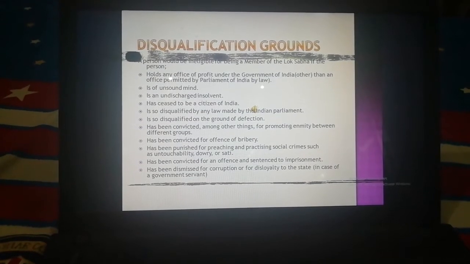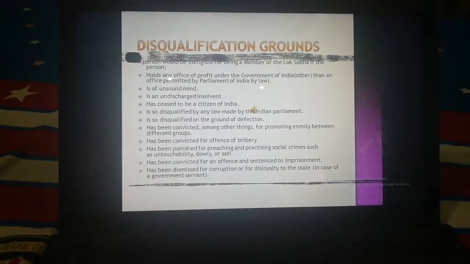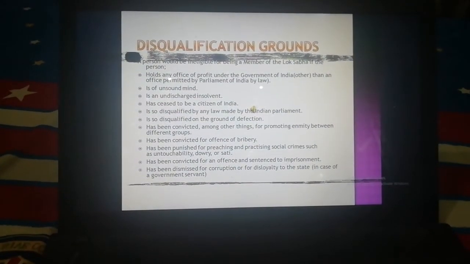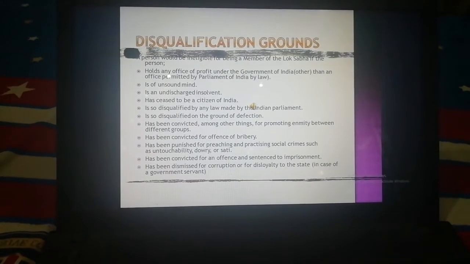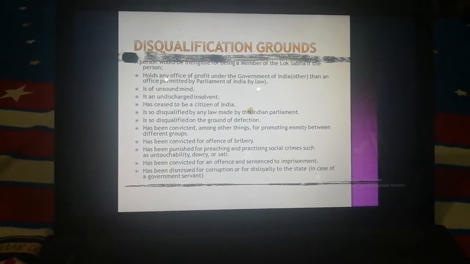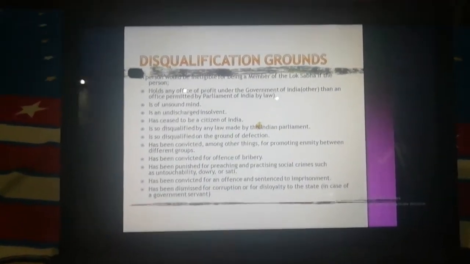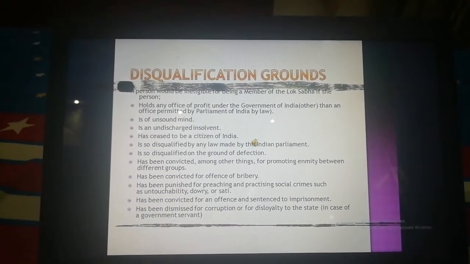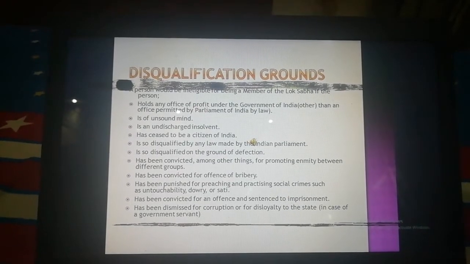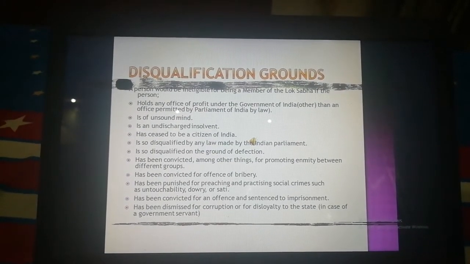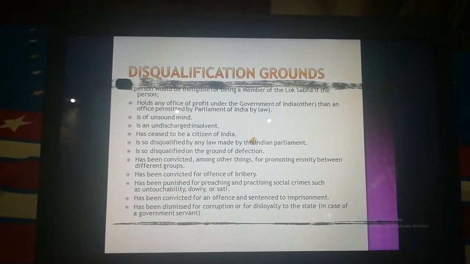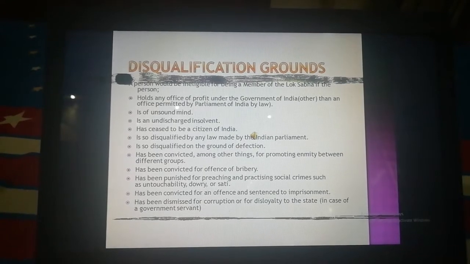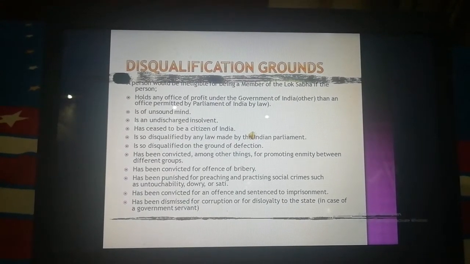Now I will tell you the disqualification for the members of the parliament of Lok Sabha. A person would be ineligible for being a member of Lok Sabha if the person holds any office of profit under the government of India, is of unsound mind, is an undischarged insolvent, has ceased to be a citizen of India, is so disqualified by any law made by the Indian Parliament, is so disqualified on the grounds of defection, has been convicted among